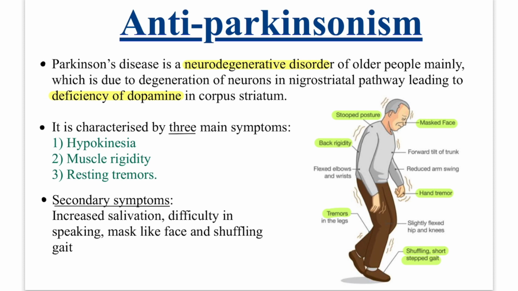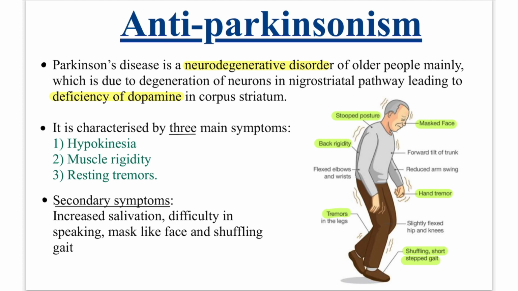So anti-Parkinsonism. Parkinson's disease is a neurodegenerative disorder of older people mainly, which is due to degeneration of neurons in the nigrostriatal pathway. What is nigrostriatal pathway? The pathway from the substantia nigra to the corpus striatum. So degeneration of neurons in nigrostriatal pathway leads to deficiency of dopamine in the corpus striatum.